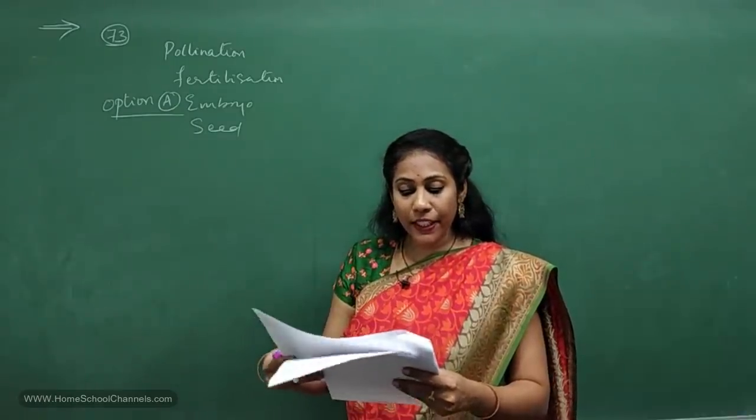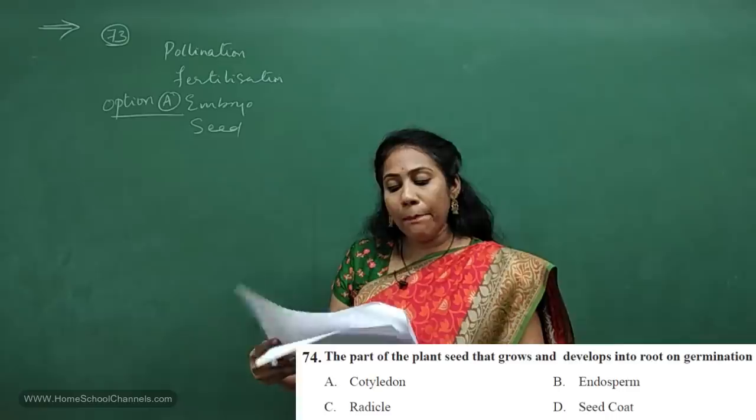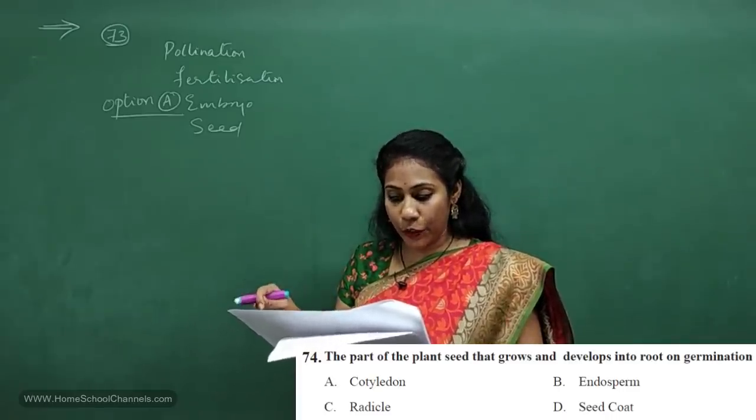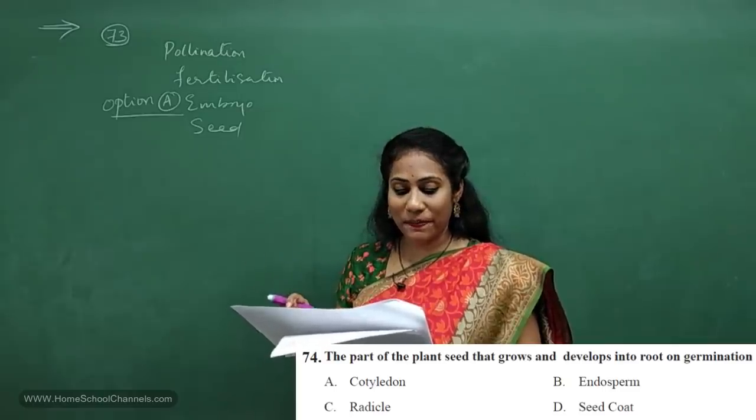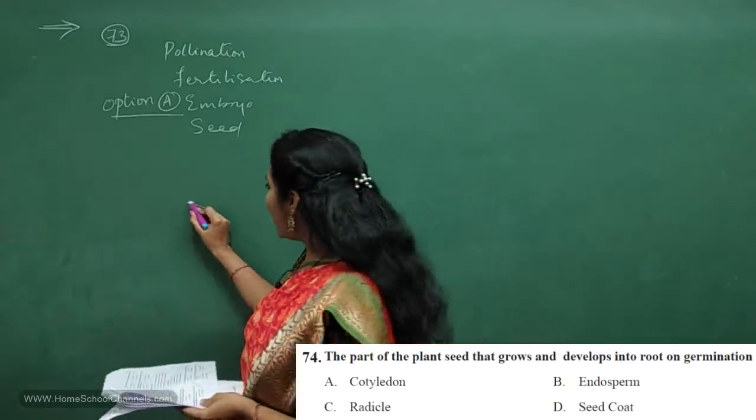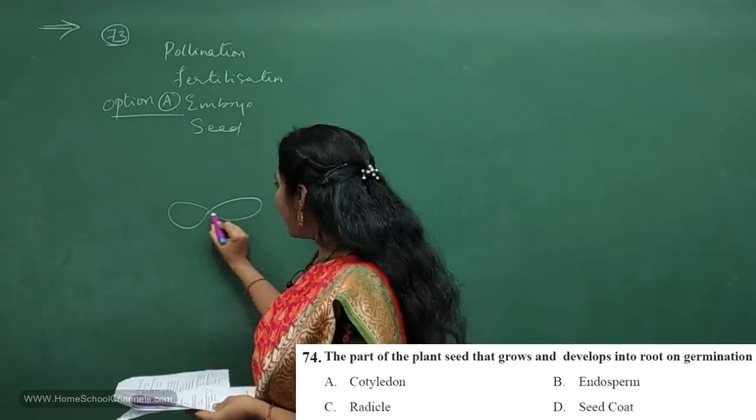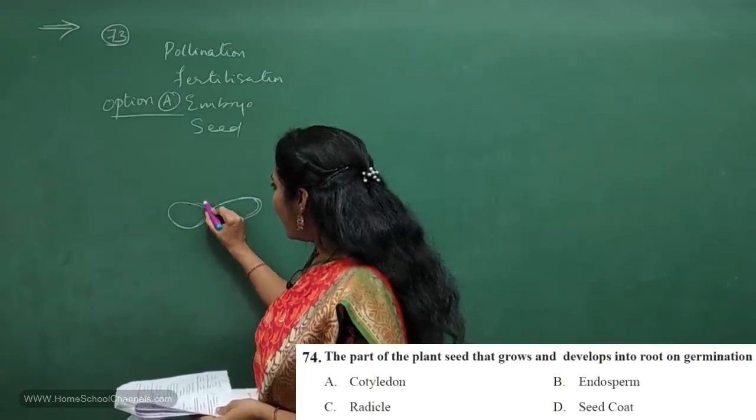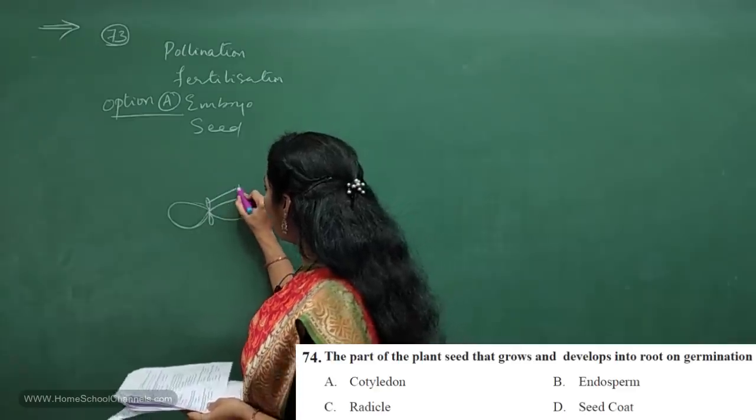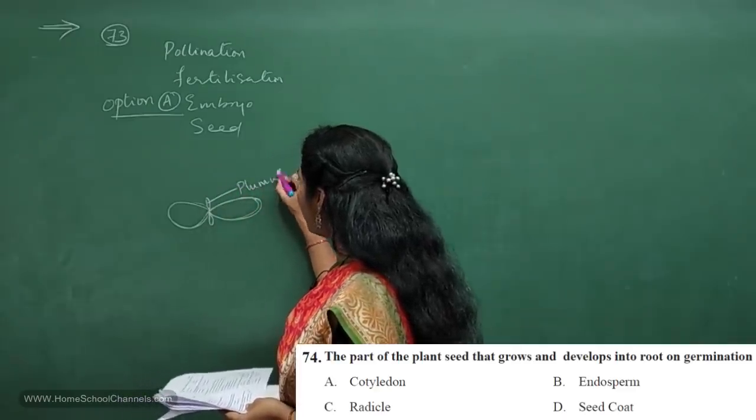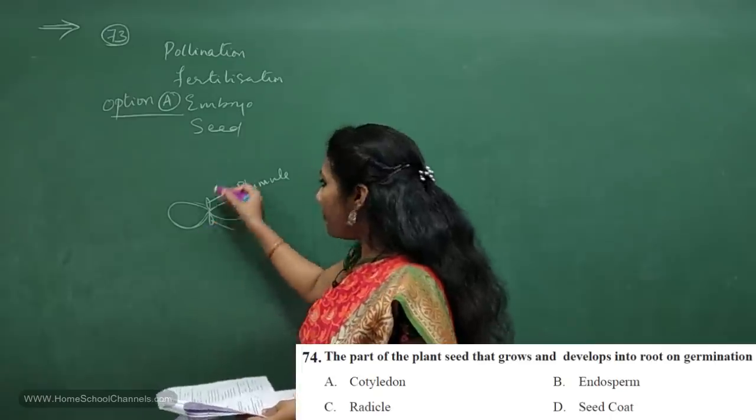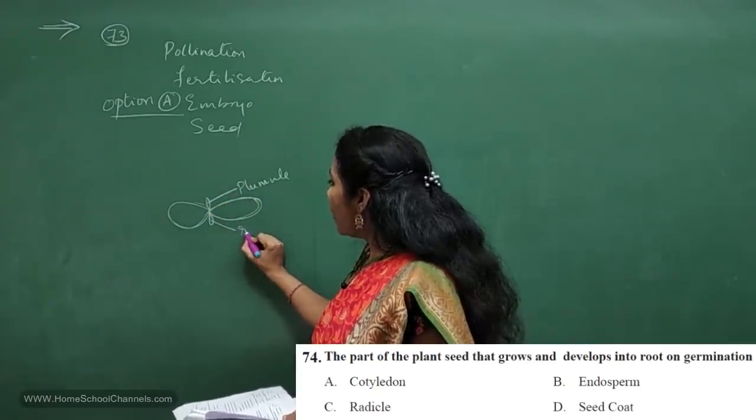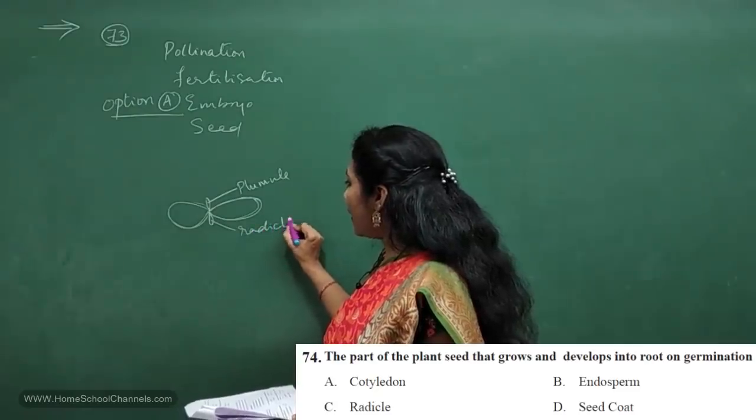Coming to 74th question. A part of plant seed that grows and develops into root on germination. See, how does the germination take place? The seed will have cotyledons, and it will have a plumule. We call it plumule. During germination, I'm talking about the parts of a seed, okay? And this is called radicle. This is called radicle, right?